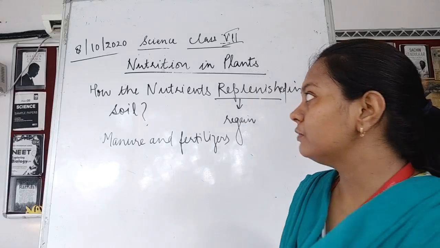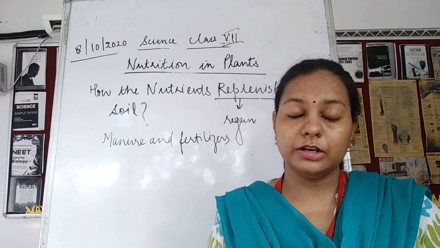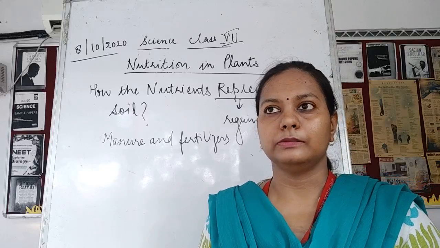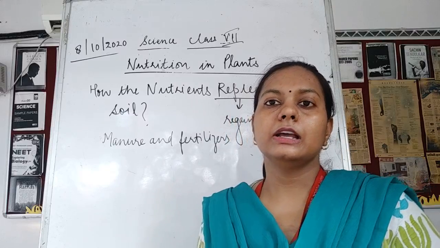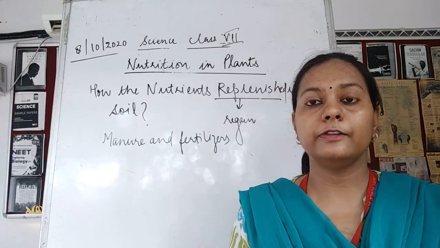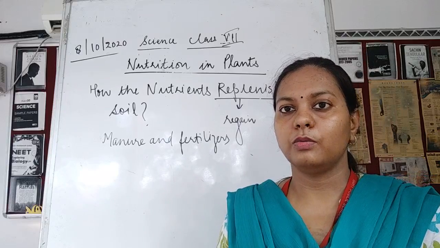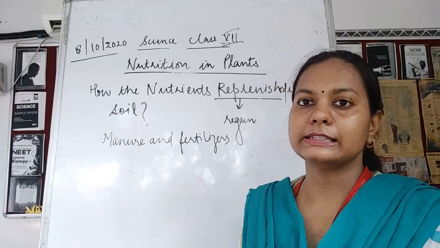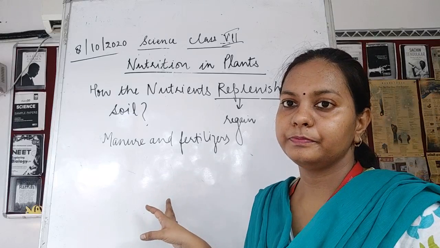Now once the nutrients are given to the plants, then what happens? The nutrients from the soil get over. Now if the nutrients of the soil get over, then what happens? The nutrients are not present now. Once the nutrients are over, there would be scarcity of the nutrients. So from where are these nutrients regained? So there are various processes.